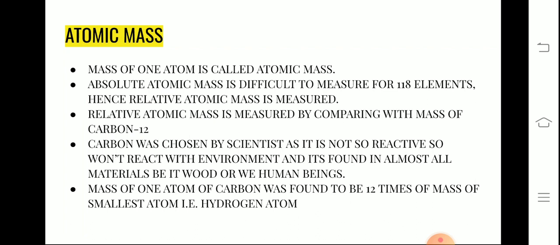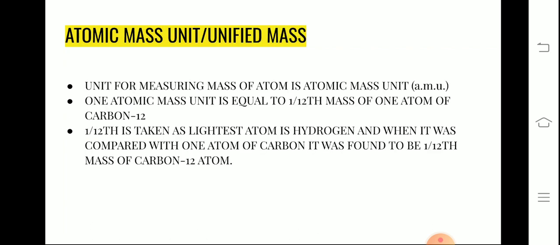So the question arises, why are we not using the mass of the hydrogen atom for relative atomic mass measurement? This is because hydrogen is very reactive. It would react with almost everything in the atmosphere. So that is why hydrogen was not considered, but the mass of one atom of carbon was found to be 12 times that of hydrogen.